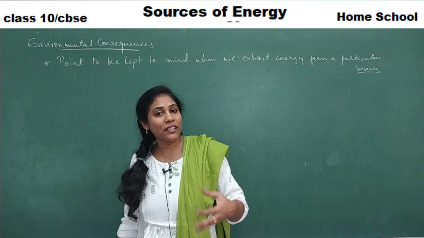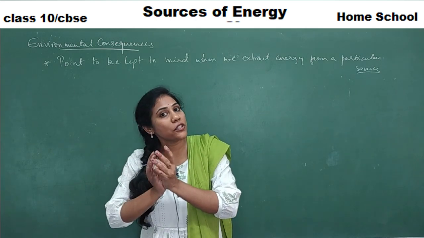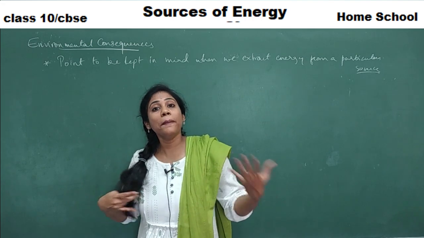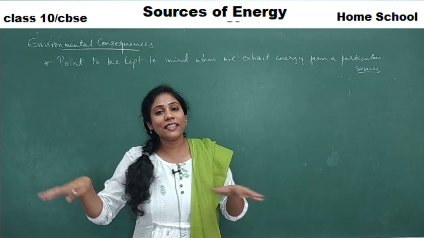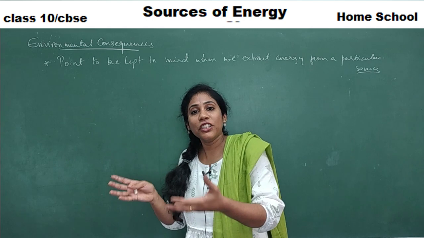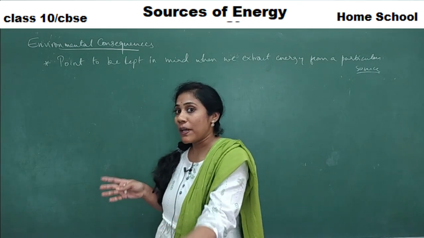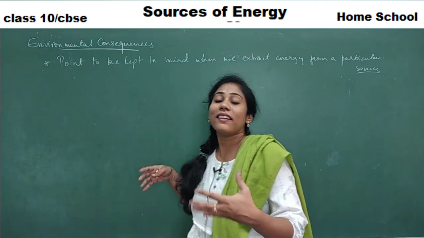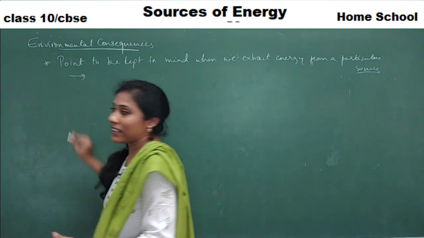The source is coal and petroleum. What is the energy that you get from them? Heat energy. When you burn them, heat is produced. Using heat only, you are able to generate electricity, and that heat is used for various purposes, right? So when you get this heat energy from a source, what points do you have to remember? It can depend on 4 factors mainly.